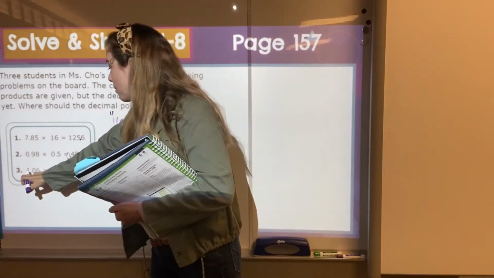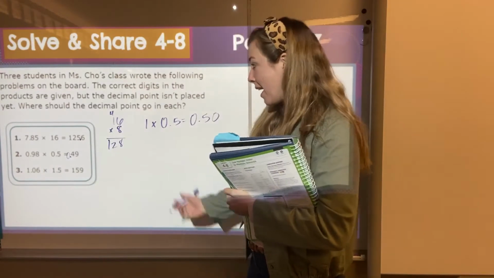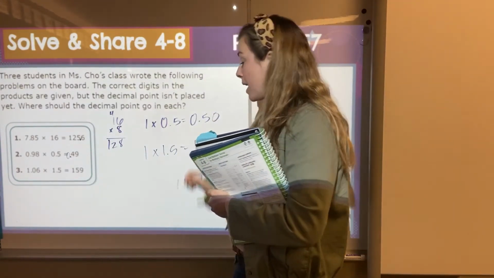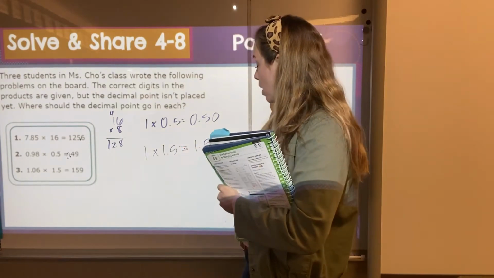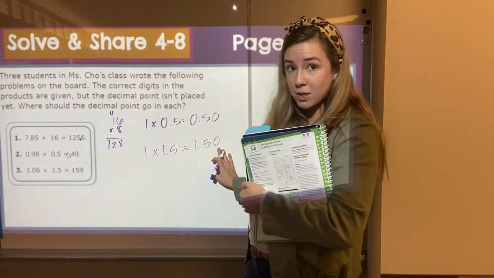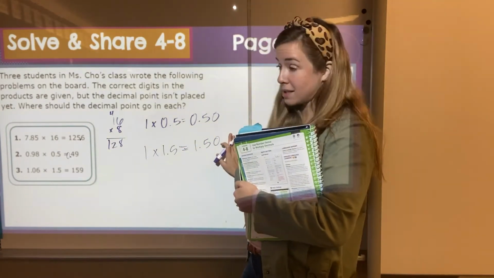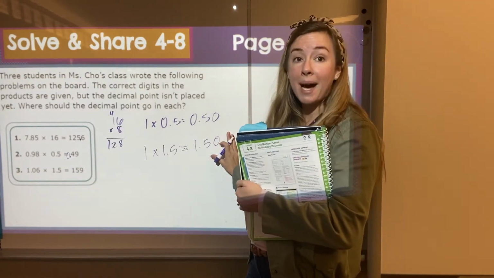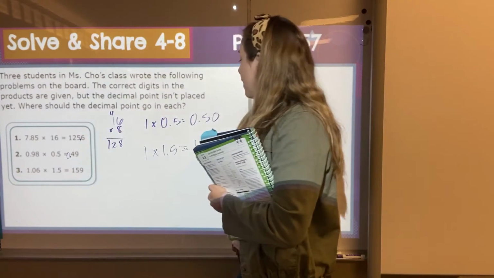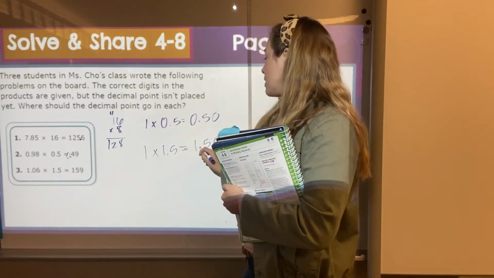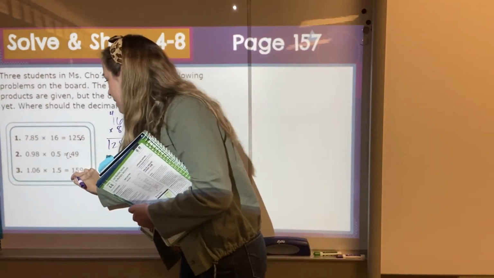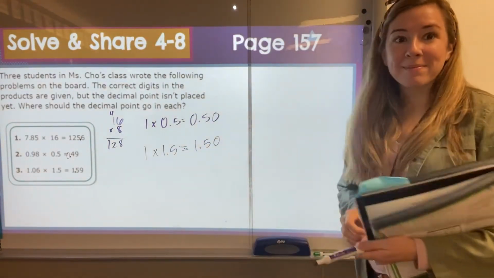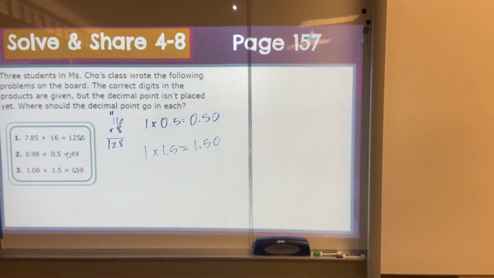Our last one, we have about 1 times about 1.5. So if I had 1 times about 1.5, my answer would be about 1.5. Again, with our equivalent decimals, you can add zeros after our last decimal number, and it makes the pieces smaller, but it's the same amount. So in here, if I have a decimal 1.50, well, I can see pretty easily that my decimal is going to go right in there. Okay, let's go work through our visual learning bridge.